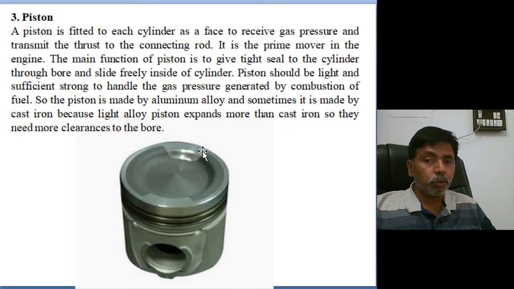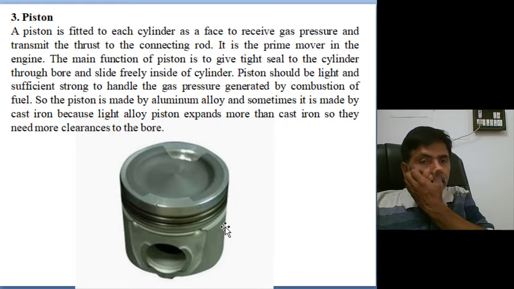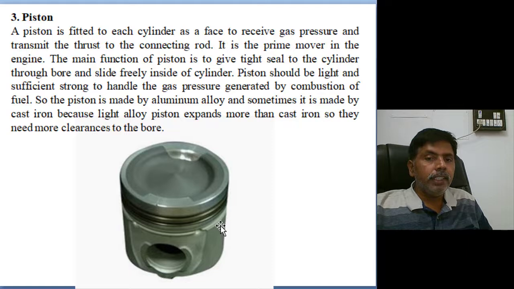Different shapes of crowns are used for the creation of spirals or turbulence inside the combustion chamber. This is the plain crown. Different types of crowns are used, and the piston is a tight seal to the cylinder bore. To slide freely inside the cylinder, the piston must be light, because we want to overcome the inertia. Second, it must move freely inside the cylinder.